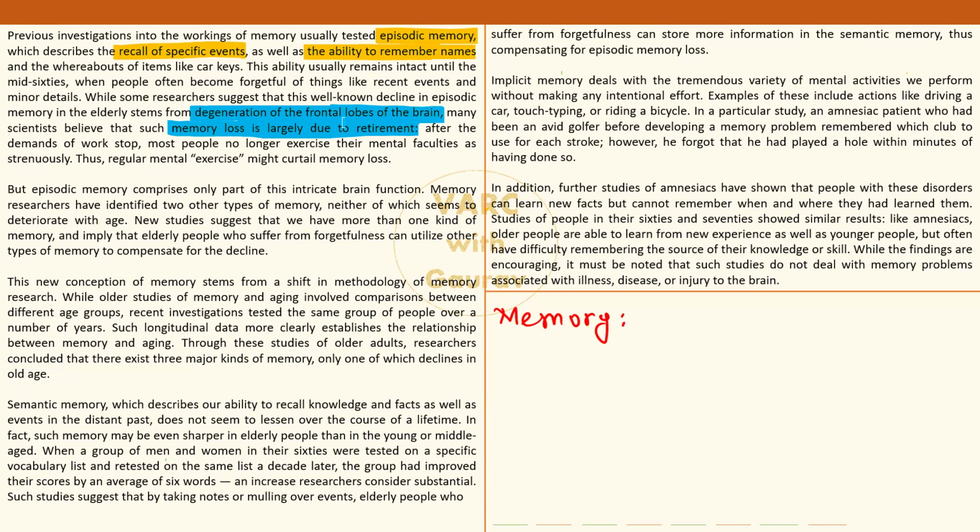All right. So the first paragraph takeaway is very straightforward. Episodic memory declines with age. That's about it.